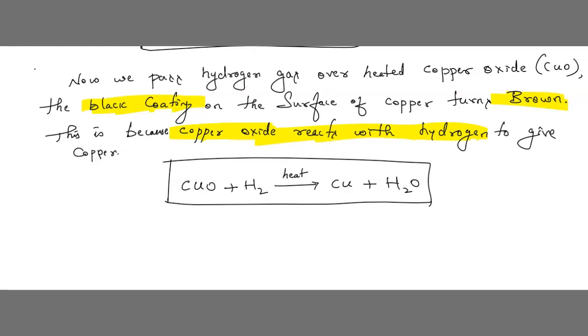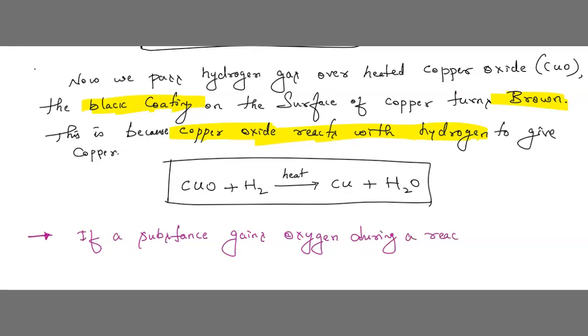So what is our conclusion from this experiment? We can say that if a substance gains oxygen during a reaction, it is said to be oxidized.